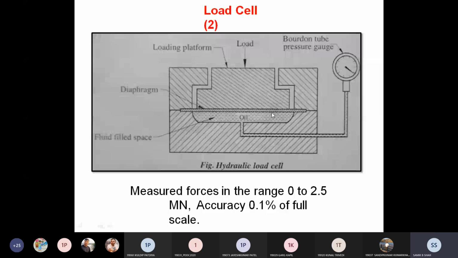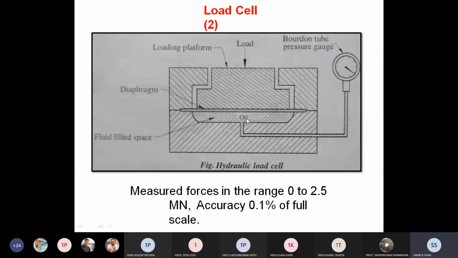Due to that deflection, it may change its shape. You can just see the arrow. It changes shape and looks like an upward C shape of the diaphragm, and due to that the pressure in the oil is increased.